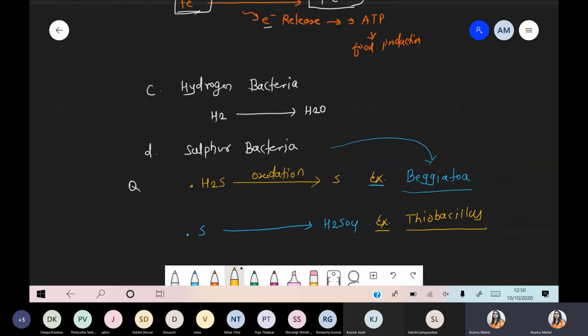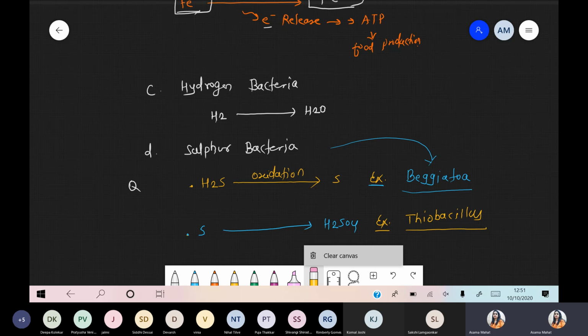Got it? So these are the four categories which come under the chemoautotrophs. Number one, nitrifying bacteria. Number two, iron bacteria. Number three, hydrogen bacteria, and the last one, that is sulfur bacteria. Got it? Okay, chalo. So this is all the information about autotrophic bacteria.